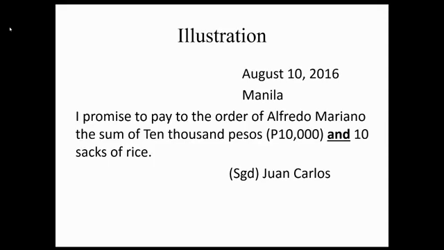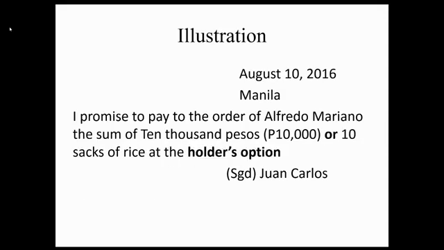Because that is an order or promise to do an act in addition to the payment of money, non-negotiable. Kasi ang reason yung 10,000 pesos, pwede siyang i-negotiate, pero yung 10 sacks of rice, it cannot be negotiated, it can only be assigned. Pero since these are indivisible, ang effect, the entire instrument becomes non-negotiable.